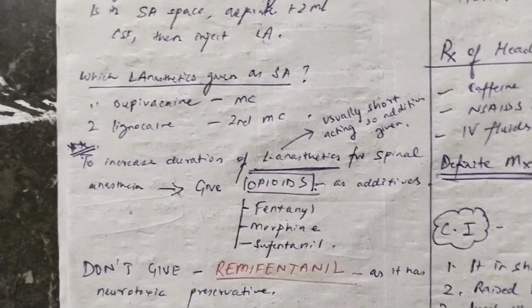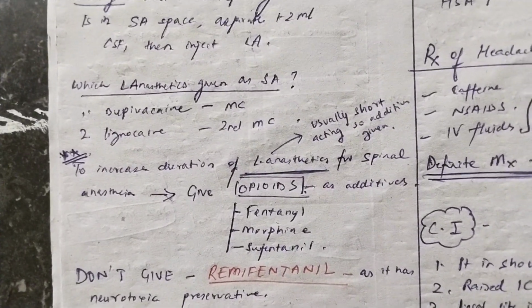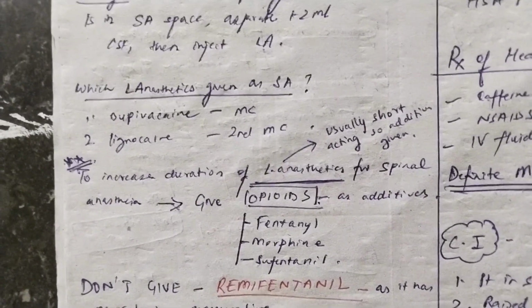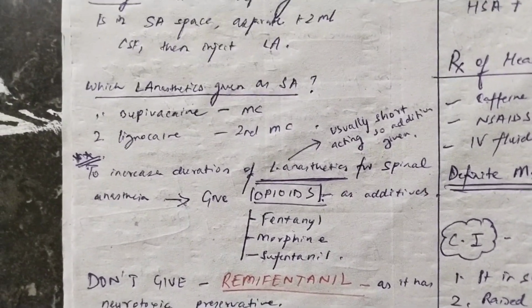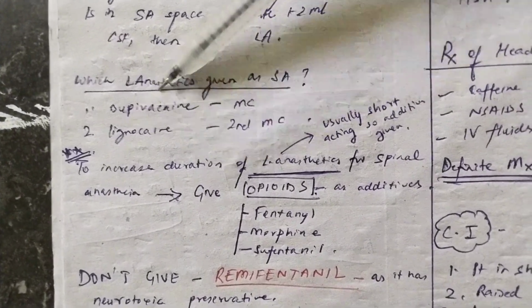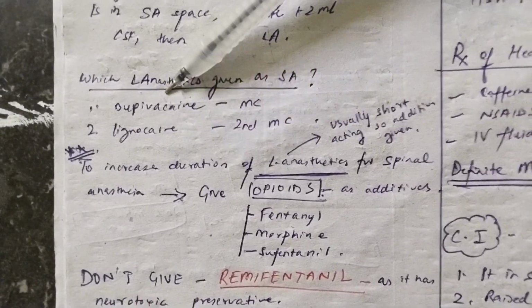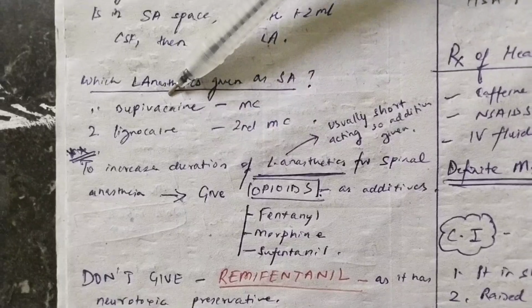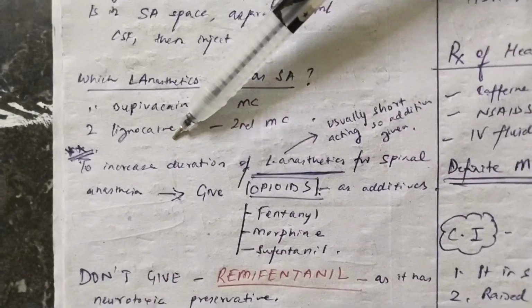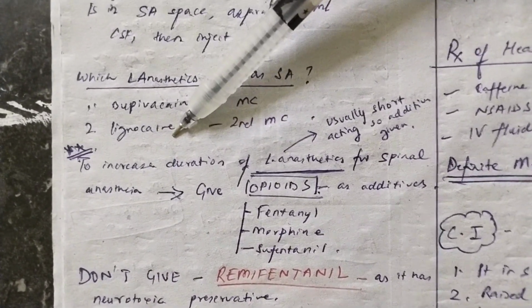Now, repeatedly I am saying that when you have reached the subarachnoid space, you give the local anesthesia, but which local anesthetics are to be given as regional anesthesia? You can use two of them. One is bupivacaine and the second is lignocaine. Bupivacaine is longer acting than lignocaine, hence it is most commonly used, but otherwise lignocaine is the second most commonly used local anesthetic that is given as spinal anesthesia.